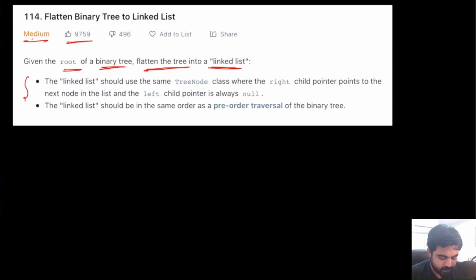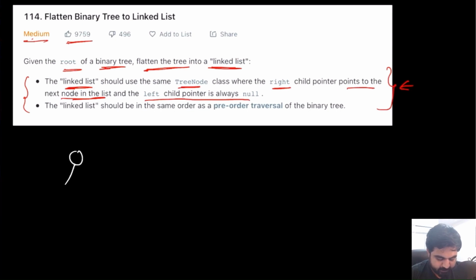Now the question is, how do we actually flatten it into the linked list and what are the rules for it? So the first rule is that the linked list should use the same TreeNode class where the right child pointer points to the next node in the list and the left child pointer is always null. So what does it mean by this definition?